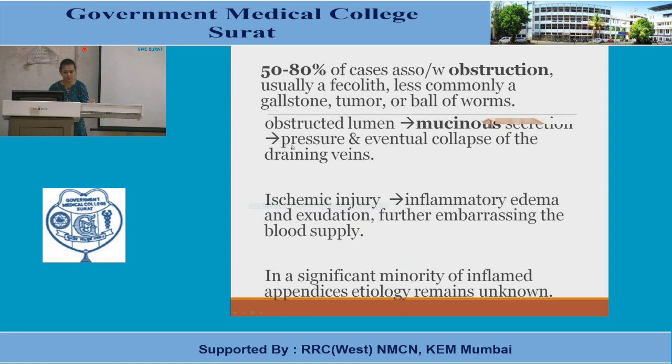Again, it causes increased pressure and eventual collapse of the draining veins of the appendix. And that's why the appendix undergoes necrosis. First it is inflamed, and then if it is not taken out, it will undergo necrosis. This ischemic injury gives rise to inflammatory edema, exudation, further embarrassing the blood supply, and finally causing necrosis. In a significant minority of inflamed appendices, the etiology remains unknown. So it is quite possible that in 20 to 50% of the cases you may not find anything obstructing the lumen, but the patient is still suffering from acute appendicitis.